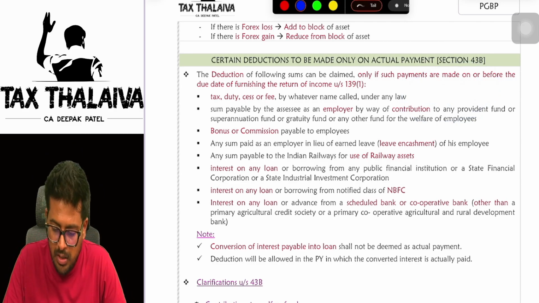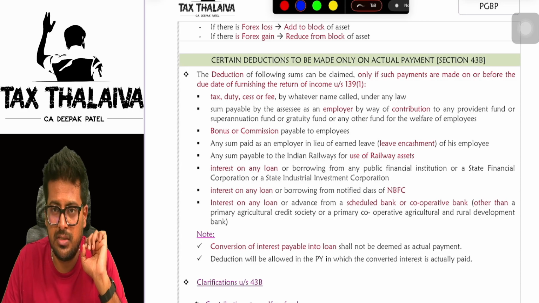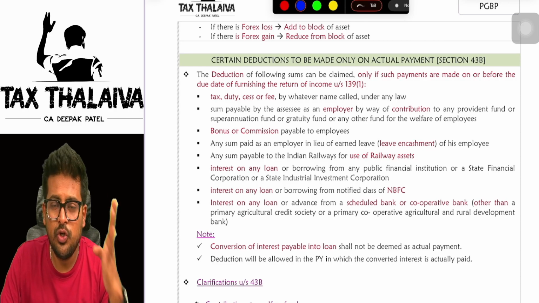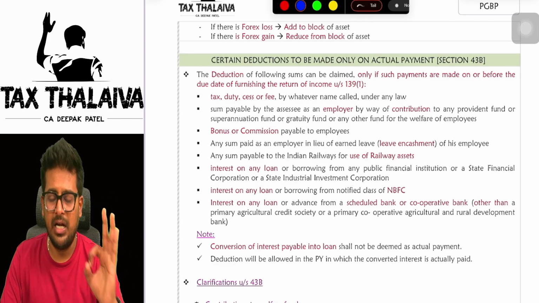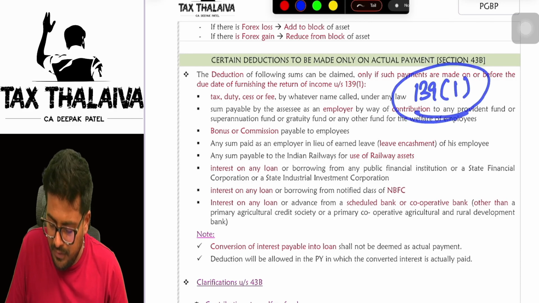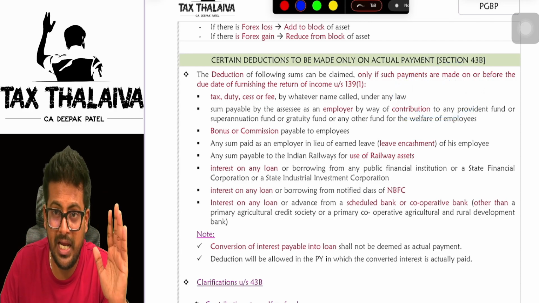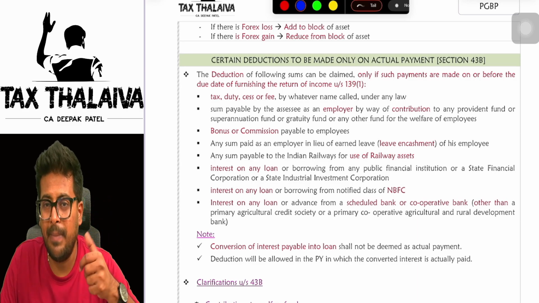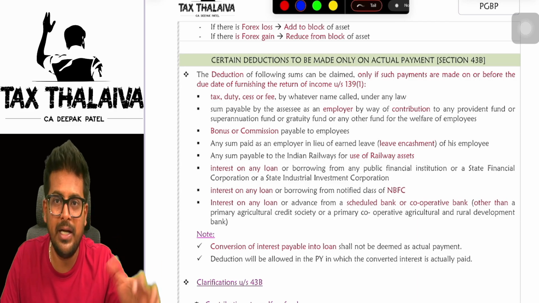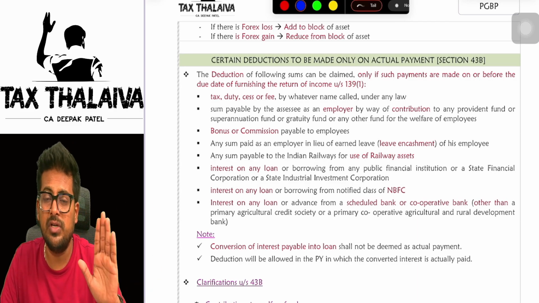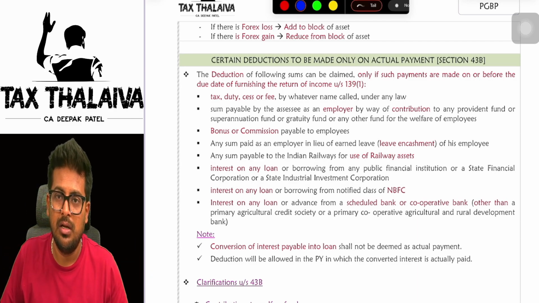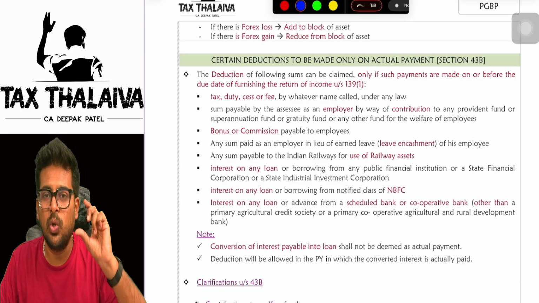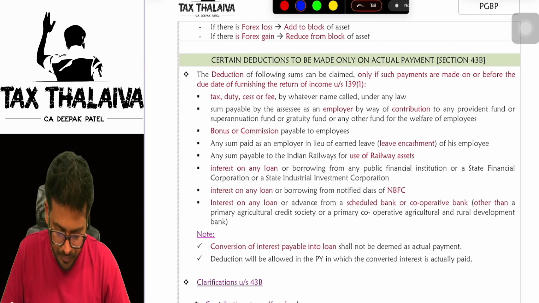For a few expenditures mentioned here, if you have not made the payment before the date given under 139(1), which is 31st of July, you are not eligible to claim deduction. It means you just made an entry in the books of accounts as payable, but did not pay it before 31st of July of the next financial year, the 139(1) due date of filing return of income. In that case, the total expenditure will be disallowed.